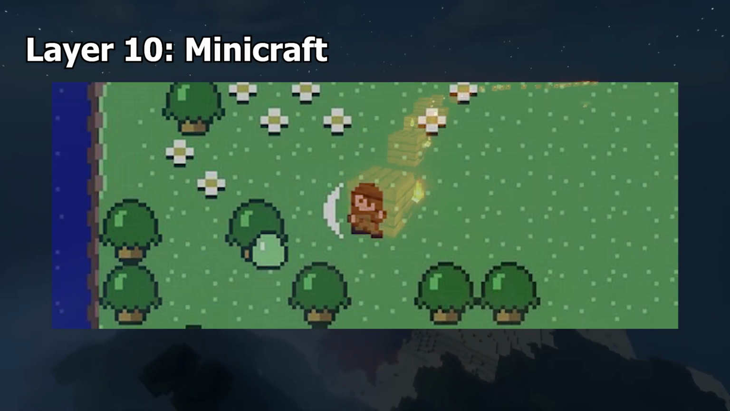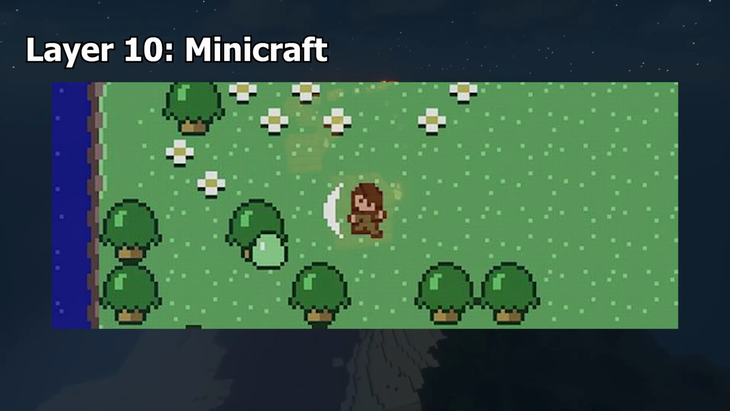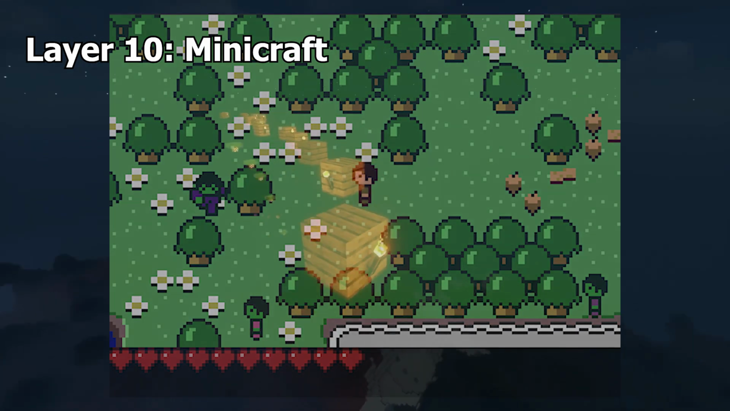Minicraft. Minicraft is a 2D top-down Minecraft spin-off created by Notch for the Ludum Dare coding competition. The competition gives players just 2 days to complete their games, and Notch's entries are available to play on playminecraft.com.